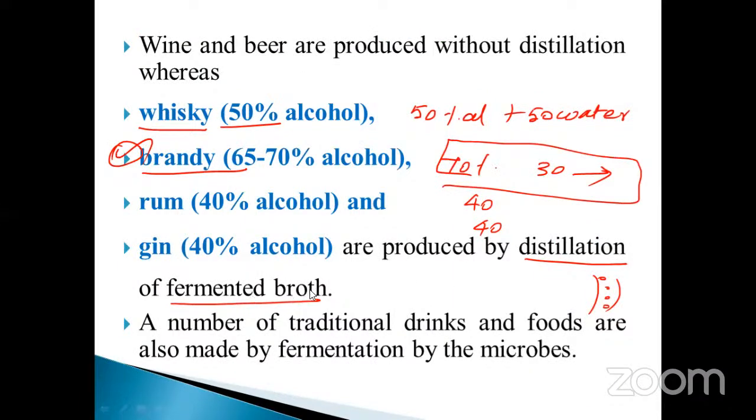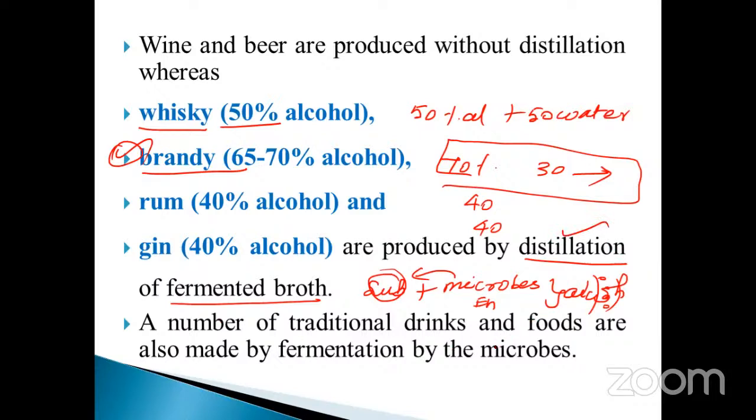This broth undergoes the fermentation process with the help of microorganisms. It is also called the substrate. The broth is also called which one, you know? Substrate. We are adding the microbes, isn't it? The microbes utilize the nutritive substance from the substrate. They produce enzymes. The substrate is converted into the product, alcohol. It is isolated and separated by the process called distillation.